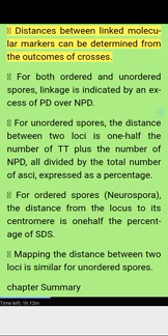Distances between linked molecular markers can be determined from the outcomes of crosses. For both ordered and unordered spores, linkage is indicated by an excess of PD over NPD. For unordered spores, the distance between two loci is 1/2 the number of TT plus the number of NPD, all divided by the total number of C, expressed as a percentage. For ordered spores, Neurospora, the distance from the locus to its centromere is 1/2 the percentage of SDS. Mapping the distance between two loci is similar for unordered spores.